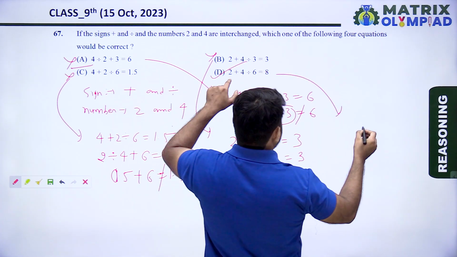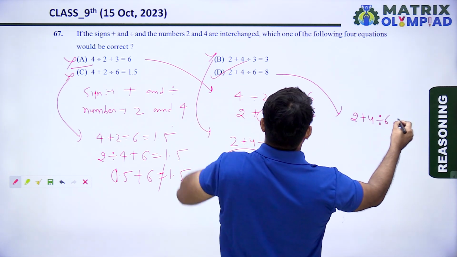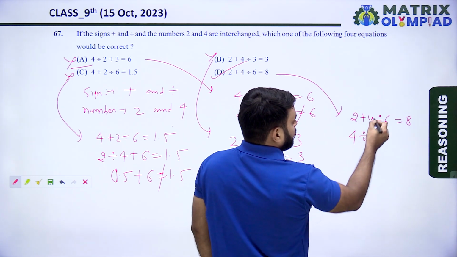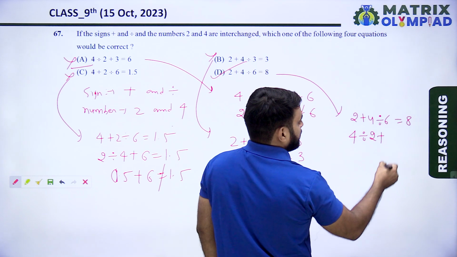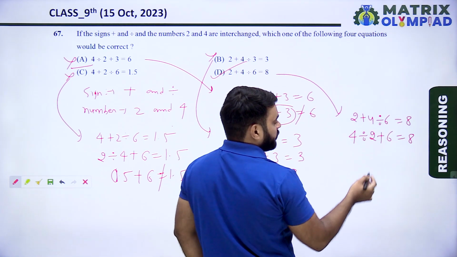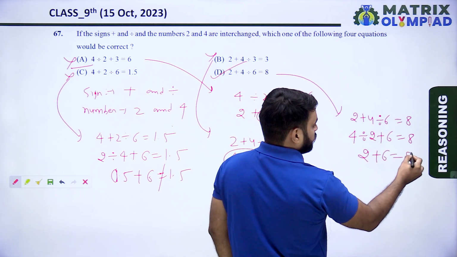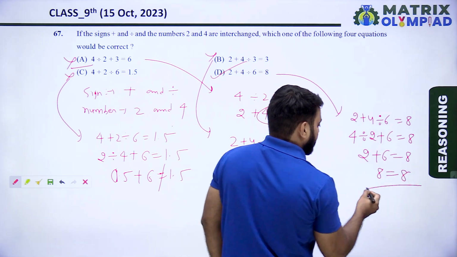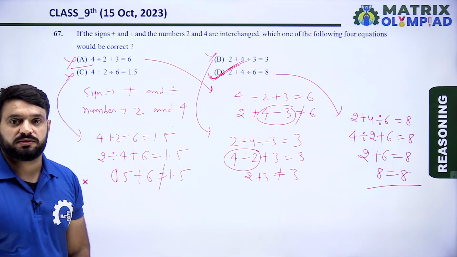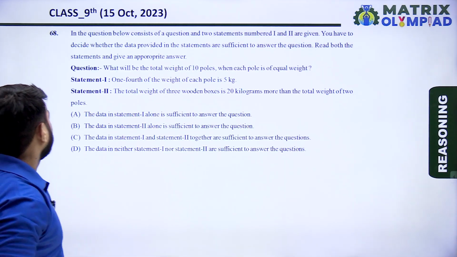Now check. Option D is 2 plus 4 divided by 6 equals 8. 2 means 4, plus means divide, 4 means 2, divide means plus, 6 equals 8. Using the BODMAS rule, 4 divided by 2 is 2, plus 6 equals 8. Yes, it equals 8. So option D is the correct answer of this question. So let's move on to the next question. The next question is question number 68.